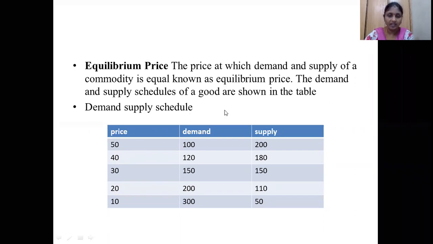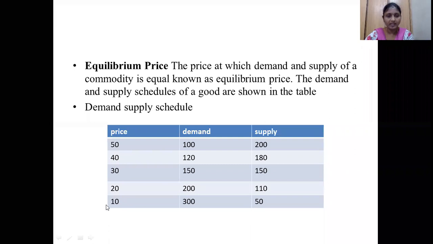For that we took a demand schedule, with different prices for a commodity. When you set the price of the commodity at 30, the demand for that commodity is 150 and the supply is also the same. That price is called the equilibrium price.